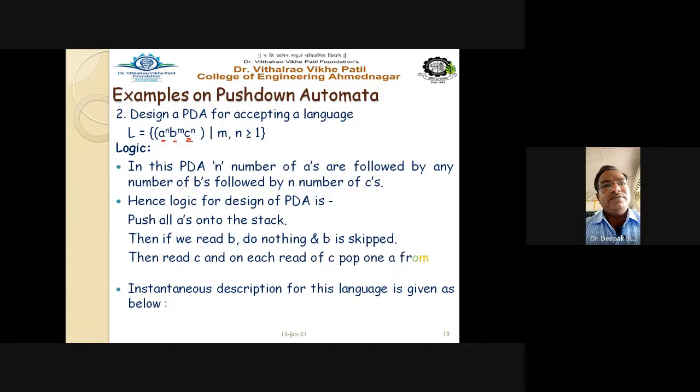Just read it carefully. In this PDA, n number of A's are followed by any number of B's, followed by n number of C's, right? So it is described like this. This language I write in English like this. We have to design a PDA for such a language where n number of A's are followed by any number of B's, followed by n number of C's, right?